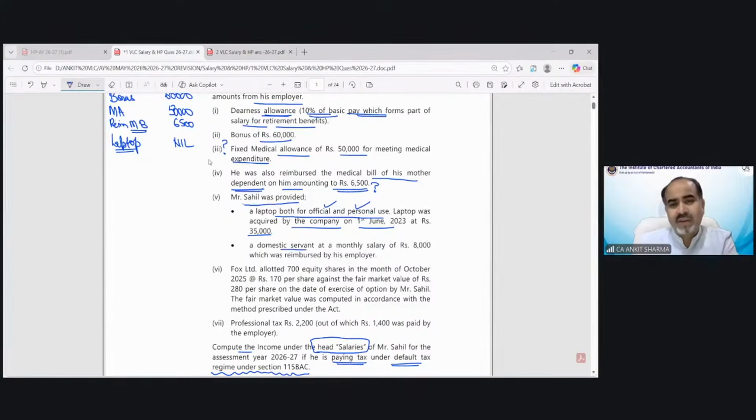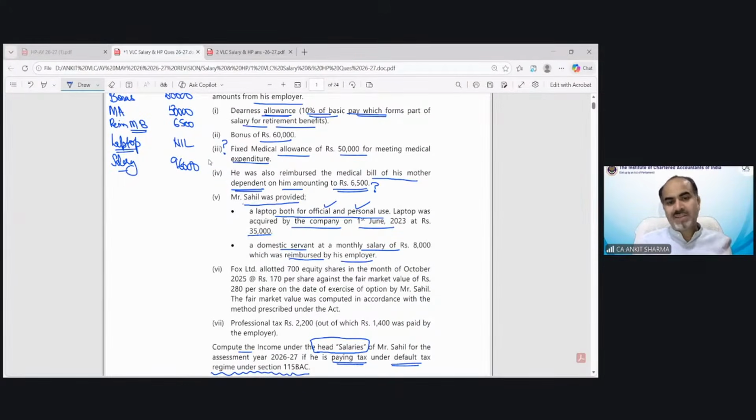Now, a domestic servant on a monthly salary of 8,000, which was reimbursed by his employer. So now a domestic servant is also there. The salary has been paid by the employer. So what is the treatment? Fully taxable. Correct, Keshav. Very well done. So this is salary reimbursement. Obligation of employee met by employer. If paid by employer, that is going to be a taxable perquisite. So the yearly taxable value would be 96,000. Yes, of course, if it is a specified employee, and it is a specified employee, we have already seen that.